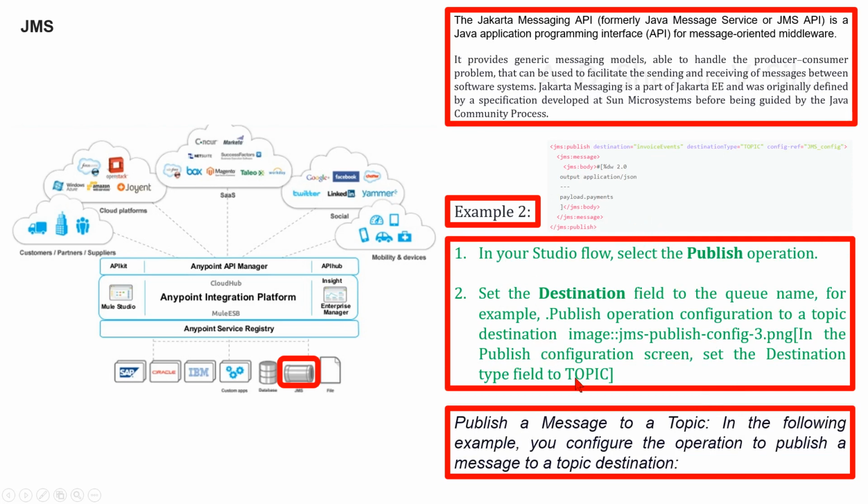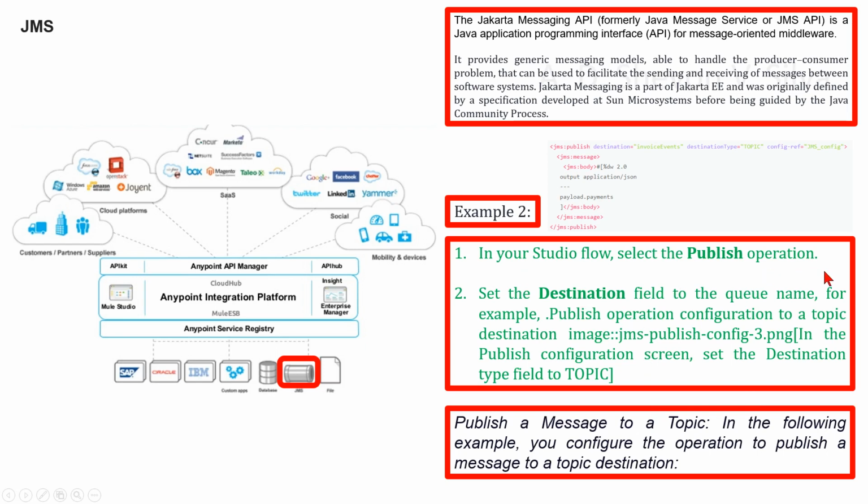As an example two, we can consider publishing the message to a topic. The publish operation can also publish the message to a specified topic destination. Because all the configurations of the operation and message are identical, you just need to configure the destination type to topic. In this example, you configure the operation to publish a message to a topic destination.